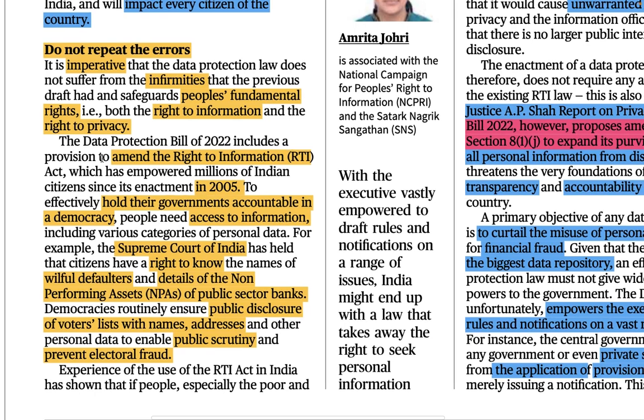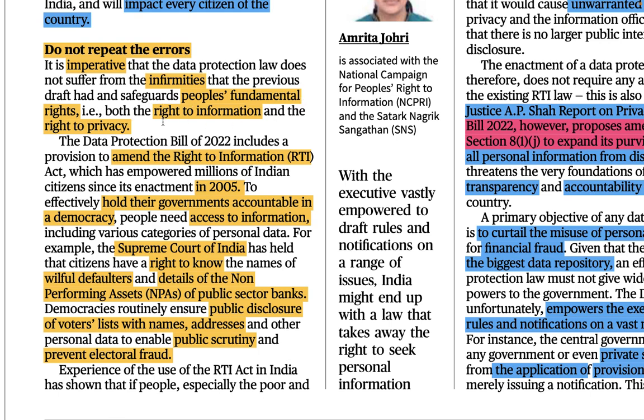Just create a story, okay? It is imperative. Imperative means necessary, obligatory. It is imperative that the data protection law does not suffer from the infirmities. Infirmities means weaknesses. So it is imperative that the data protection bill or law does not suffer from the infirmities that the previous draft had, and safeguards people's fundamental rights.